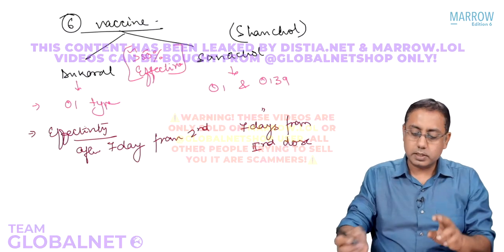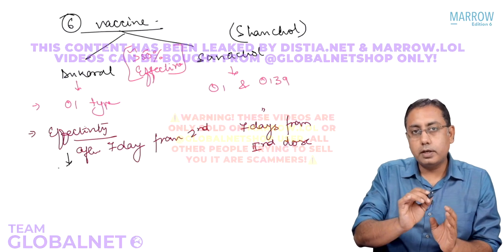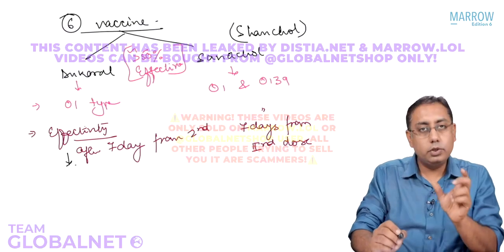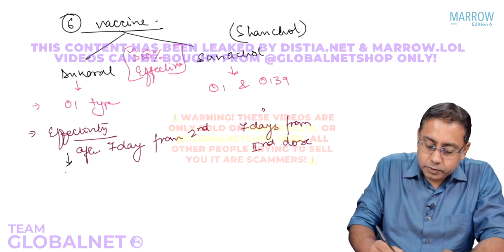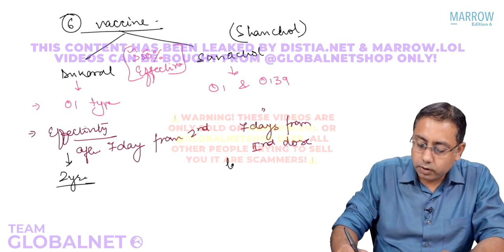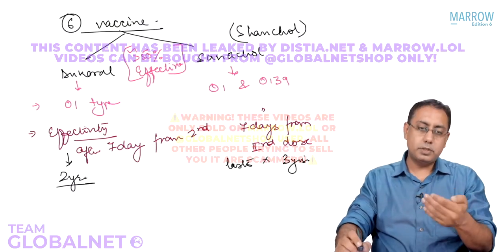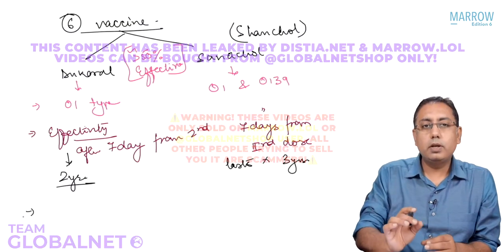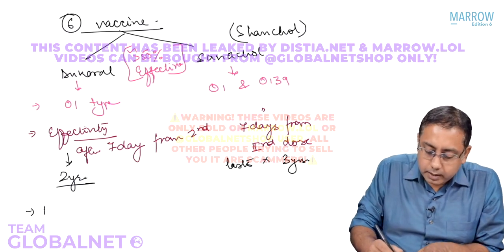So there are 2 doses, but the point of difference is the duration of effectivity. For Dukoral, I remember it as 'du' means 2, so a dual thing: it lasts only for 2 years, whereas Shanchol lasts for 3 years. So that is an important MCQ. The second point is that the Dukoral vaccine contains a beta subunit.